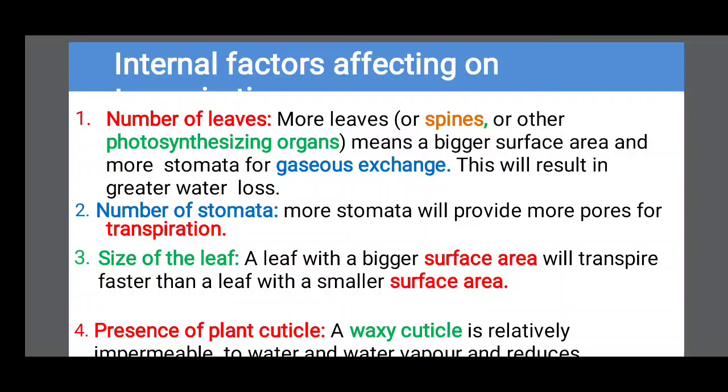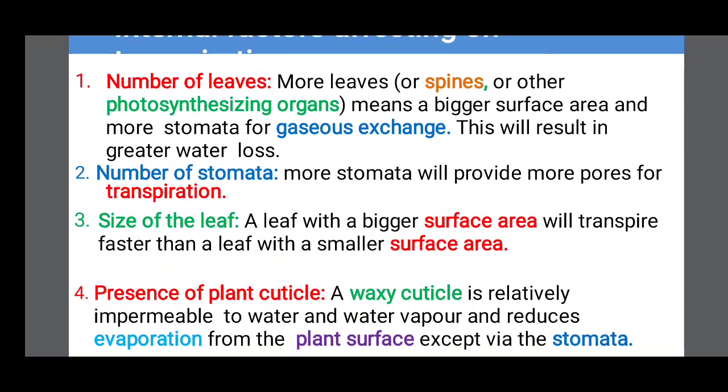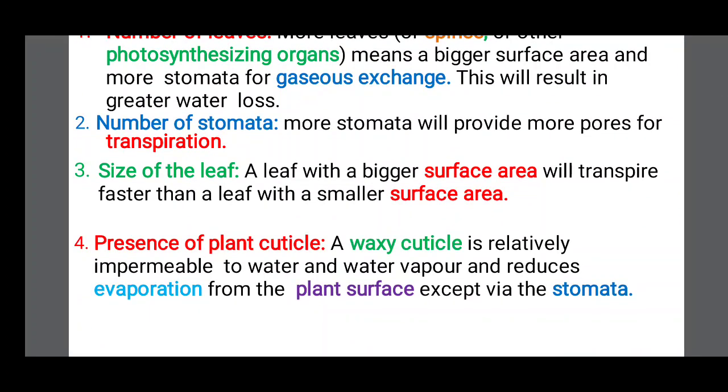Second factor, number of stomata. More stomata will provide more pores for transpiration. So if the leaves possess more stomata, the transpiration rate is high. If the leaves possess a small number of stomata, the transpiration rate is very low. Size of the leaf: a leaf with a bigger surface area will transpire faster than a leaf with a smaller surface area.